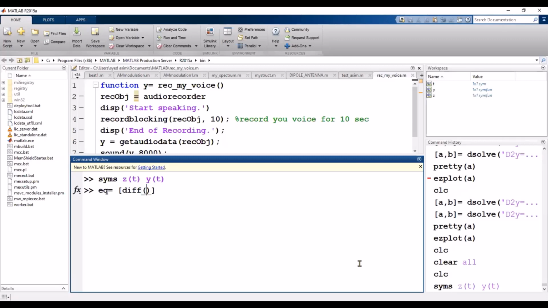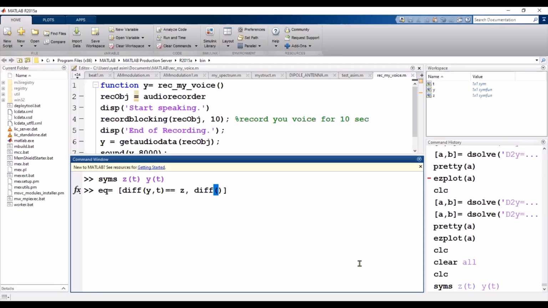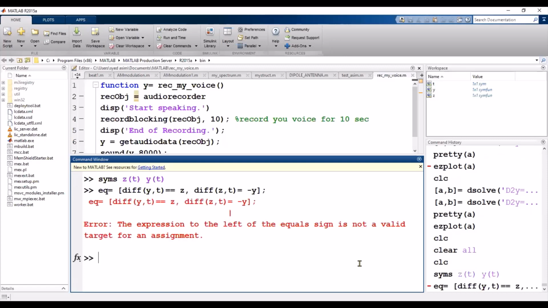DIFF y comma t, double equals, let's suppose that is equal to z, and the second one is DIFF z comma t, and that is equal to minus y. Now just press enter. Okay, what is the difference? The equation uses double equals.